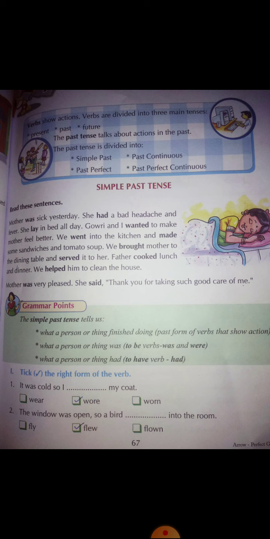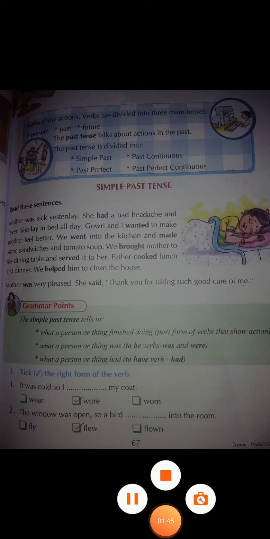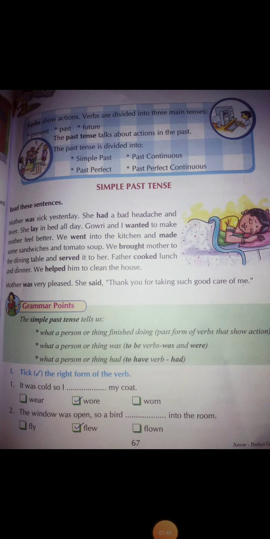Now, past tense is further divided into four parts. Number 1 is simple past. Number 2, past continuous, past perfect, and past perfect continuous. Today, we'll learn about simple past tense. So, what is simple past tense? Let us read the paragraph which is given in your book, page number 67.